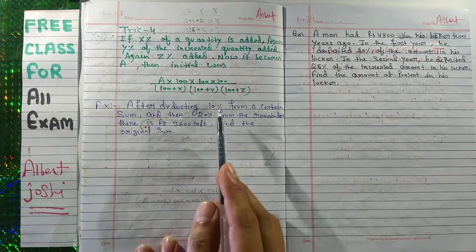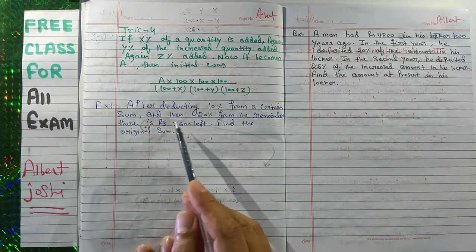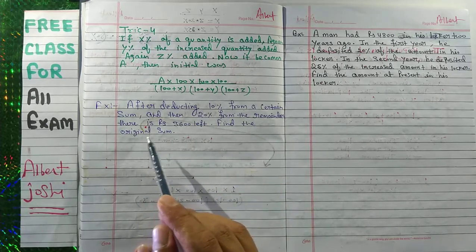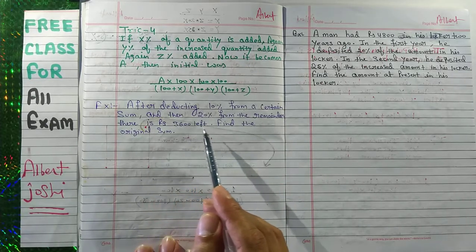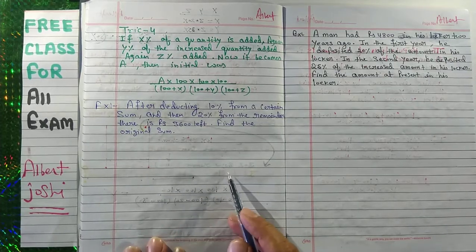After deducting 10% from a certain sum and then 20% from the remainder, there is rupees 3600 left. Find the original sum.